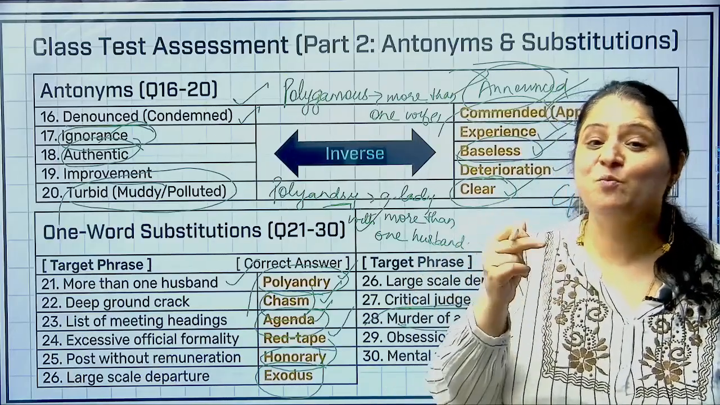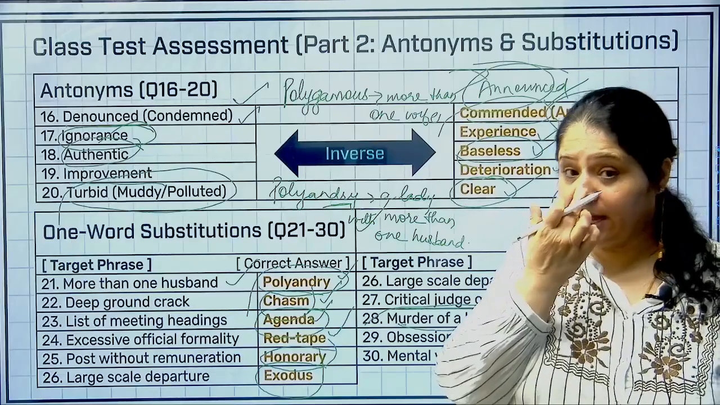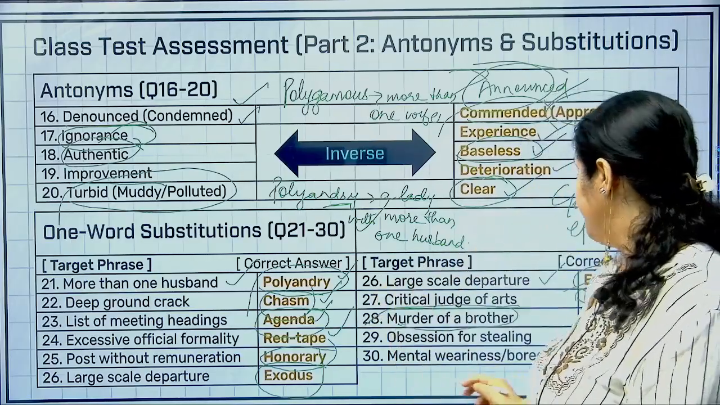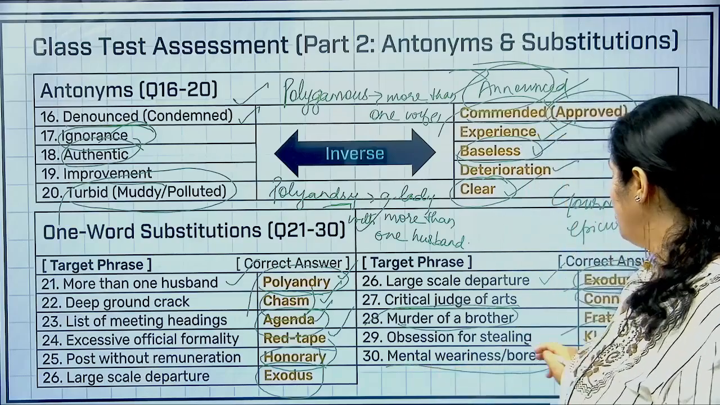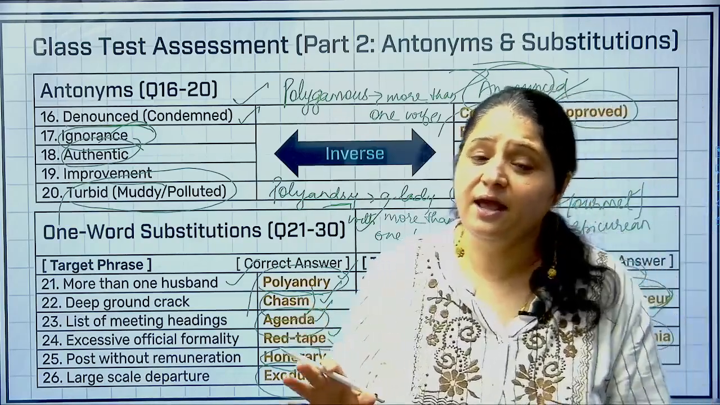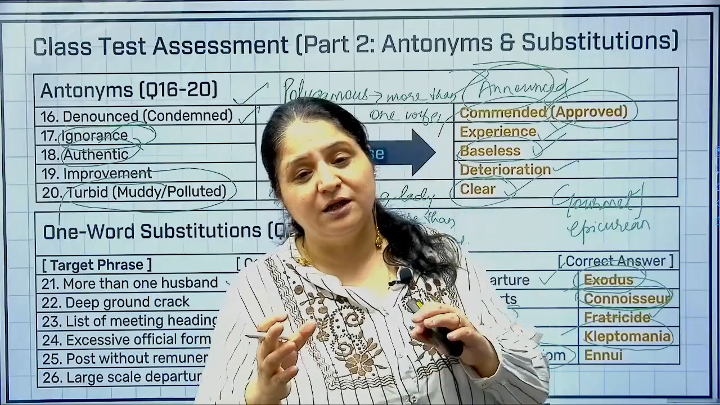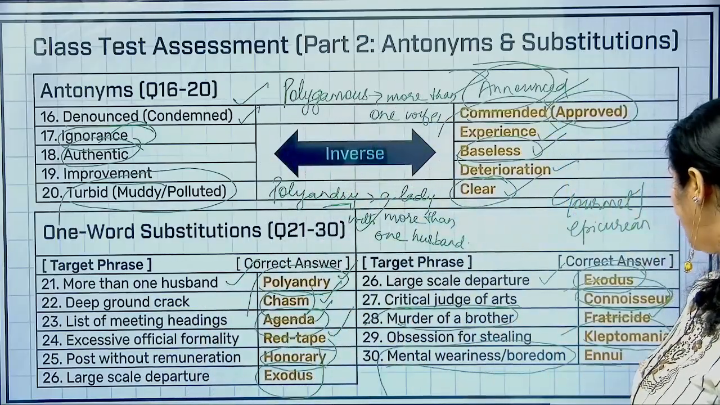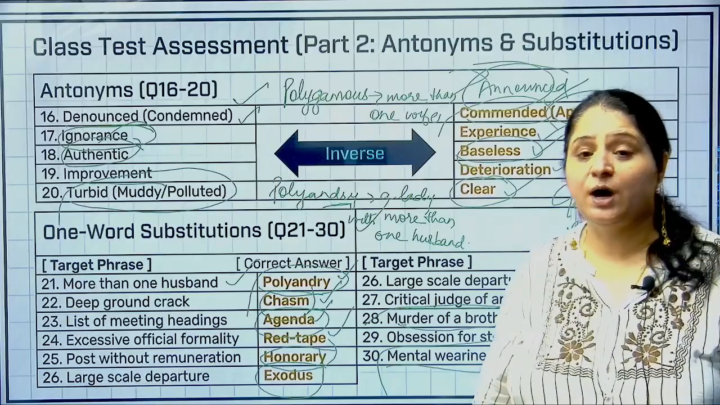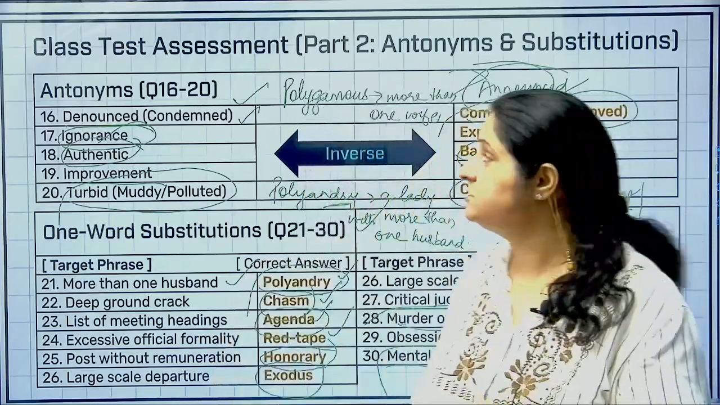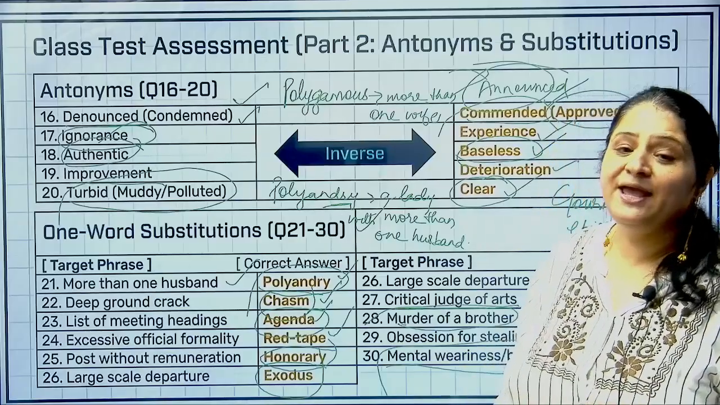with stealing, kleptomaniac, and one who has fear of stealing, kleptophobic. क्लियर है? मेंटल वेरीनेस एंड बोर्डम, जब आपको लगता है कि आपके पास कोई काम करने के लिए नहीं है, आप बिल्कुल बोर फील करते हो, दैट इज कॉल्ड ennui, ENNUI. The pronunciation of the word is ennui. Making sense, students? So this was about VA1 basically.